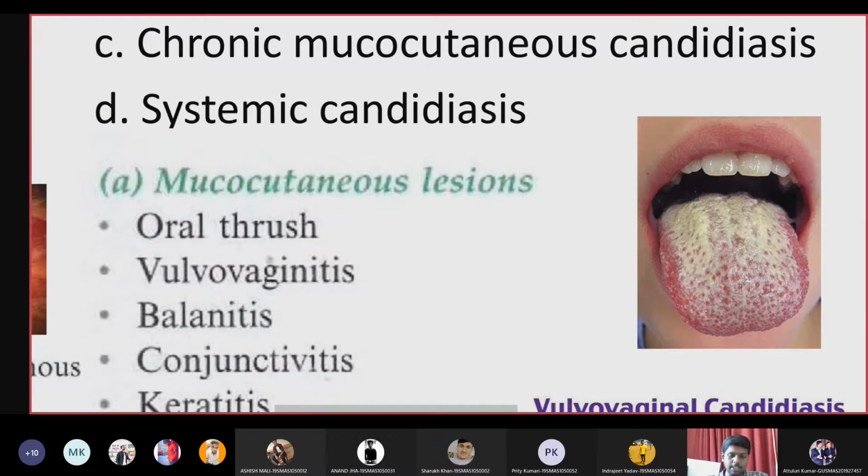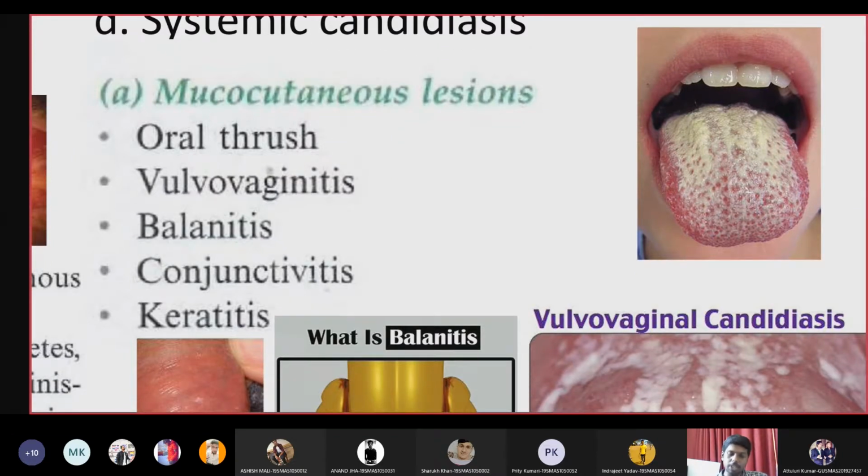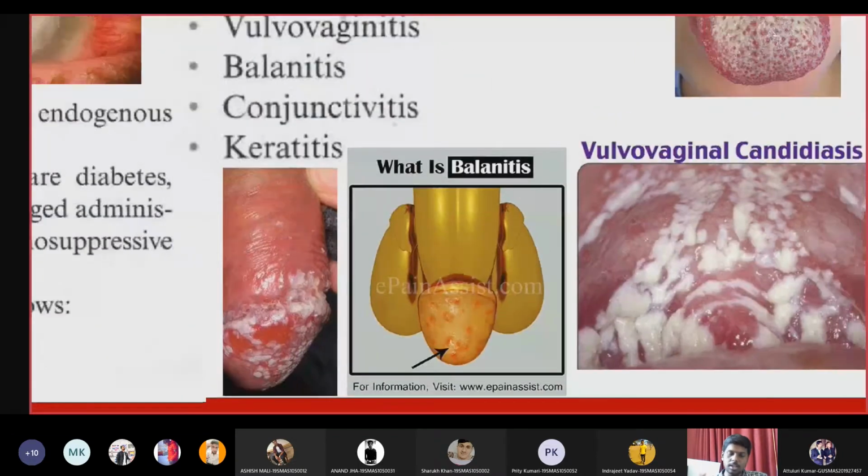These include oral thrush, which is Candida infection on the surface of the tongue; vulvovaginitis, Candida infection around the vaginal cavity of the woman; balanitis, Candida infection around the penis of males; conjunctivitis, Candida infection in the eyes; and keratitis, Candida infection of the cornea of the eye.